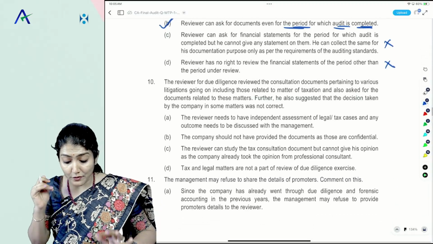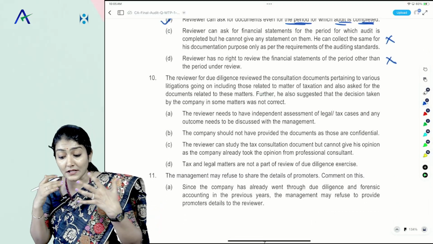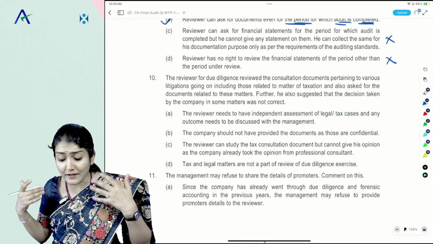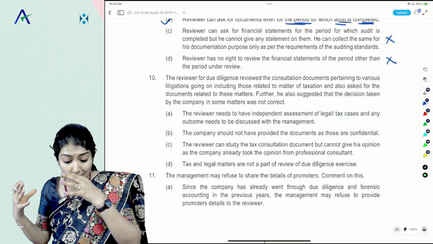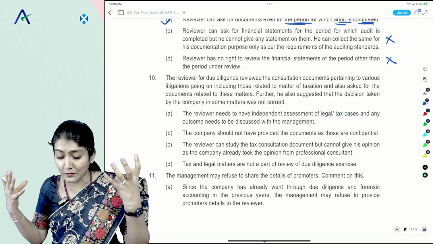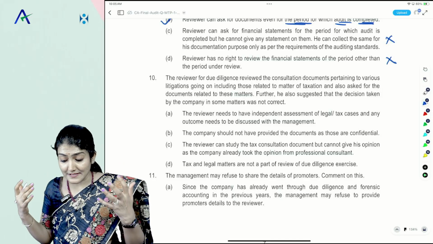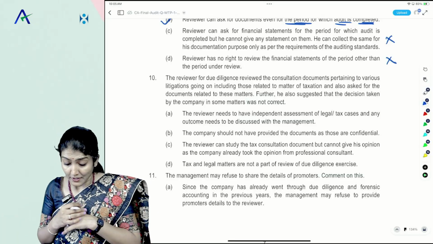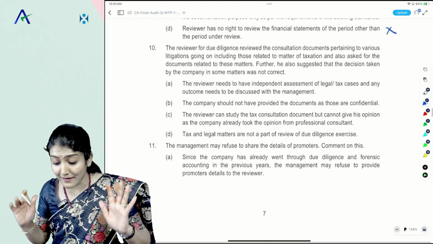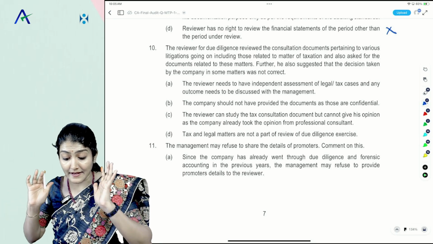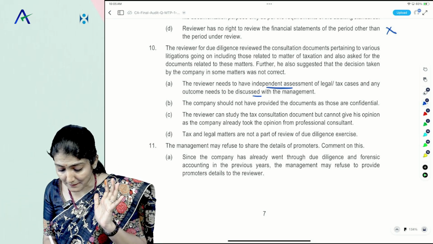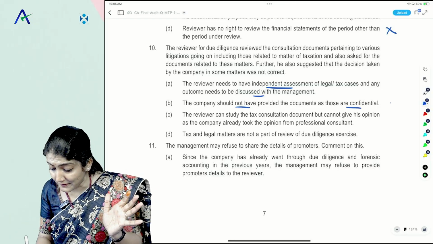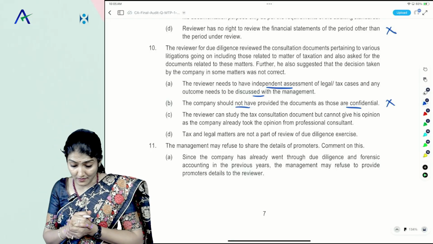Okay. Next one. Reviewer for due diligence reviewed the consultation documents pertaining to various litigation going on, including those related to matter of taxation, and also asked for the documents related to these matters. Further, he also suggested that the decision taken by the company in some matters was not correct. Reviewer needs to have independent assessment of legal tax cases, and any outcome needs to be discussed with the management. Company should not have provided the documents as those are confidential. No, you have to share it with the auditor.